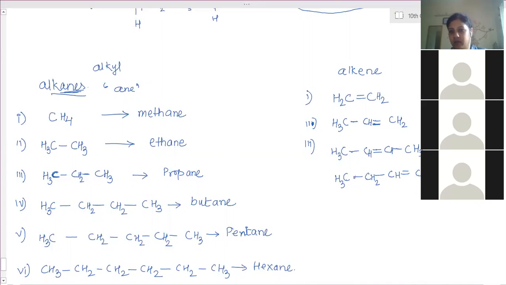So what are the names of these two? These two are the same compounds with the same carbon atoms, but the compound name is different. It depends on the position of the double bond: first, second, counted from this side or from this side. So it is butene, which can be written as 2-butene, or also written as but-2-ene.